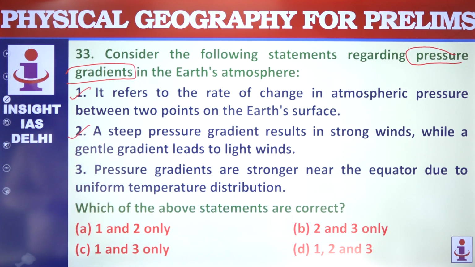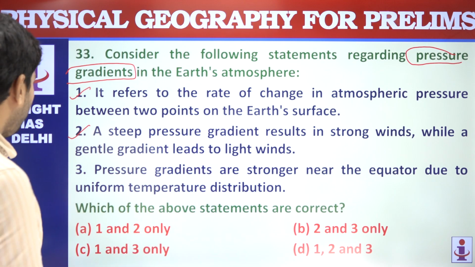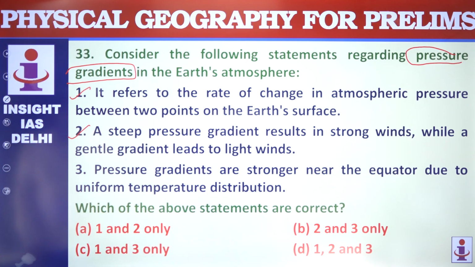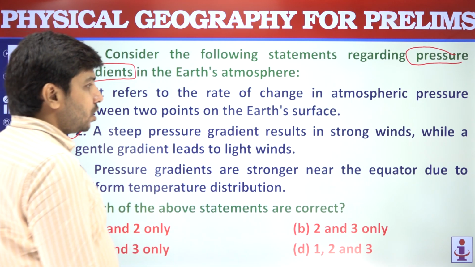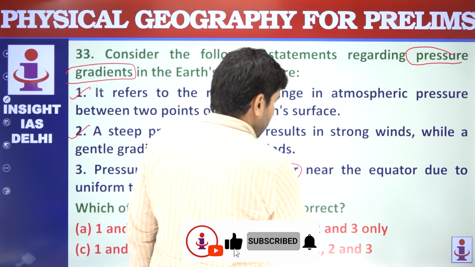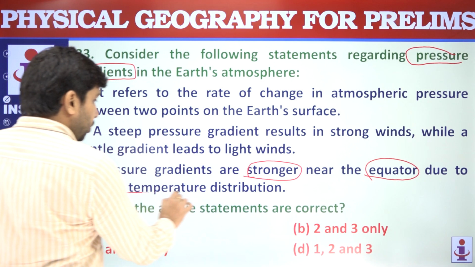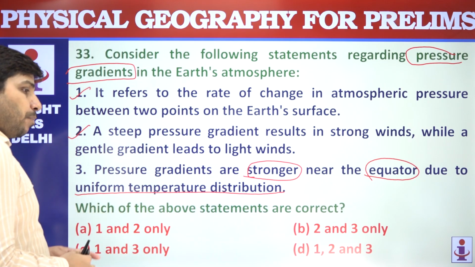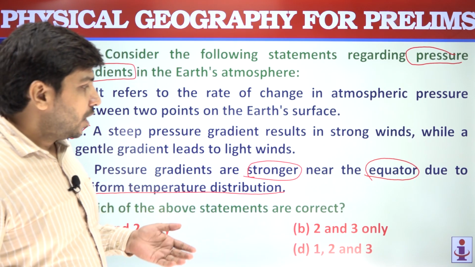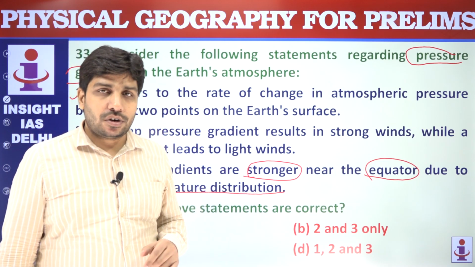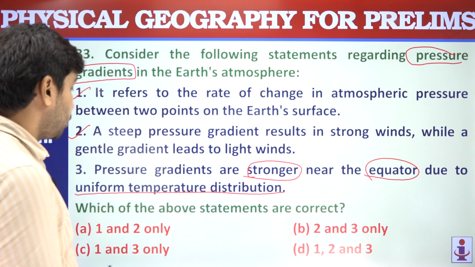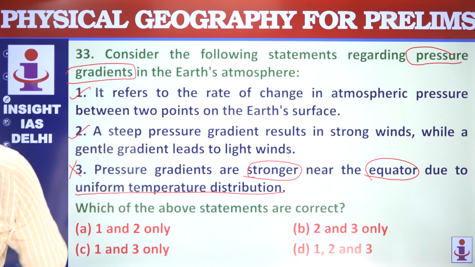The steeper the pressure gradient, stronger will be the winds. Pressure gradients are stronger near the equator, due to uniform temperature distribution. If the temperature distribution is uniform, there will be less difference in pressure gradients. This makes this statement not correct.